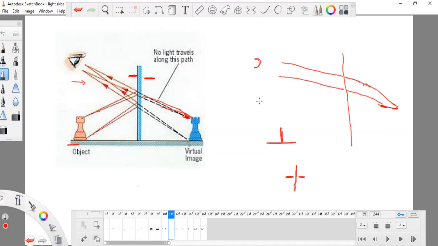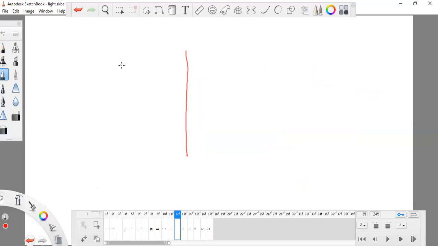If light rays meet at this side of the mirror, this is the left side, you can say this is the real image.